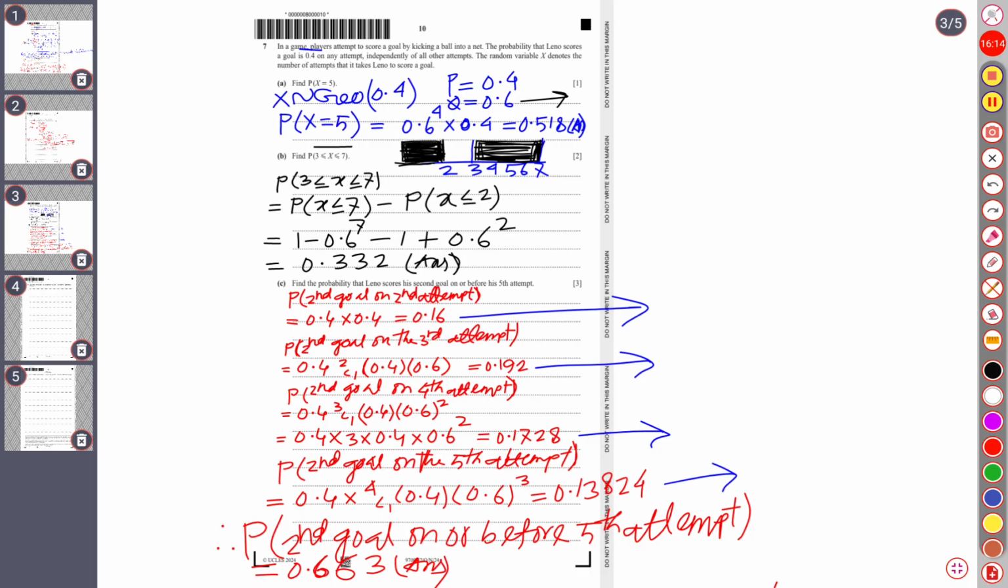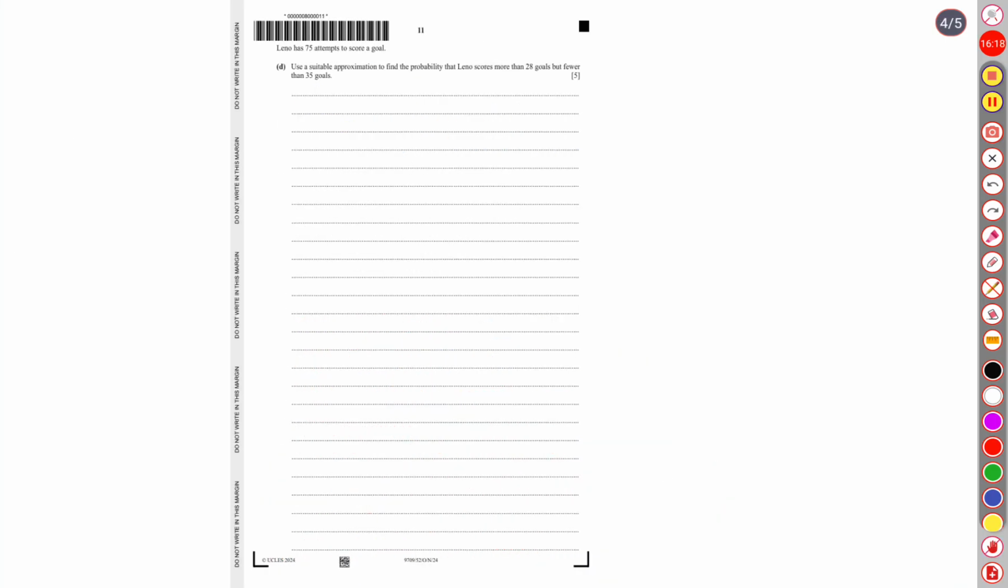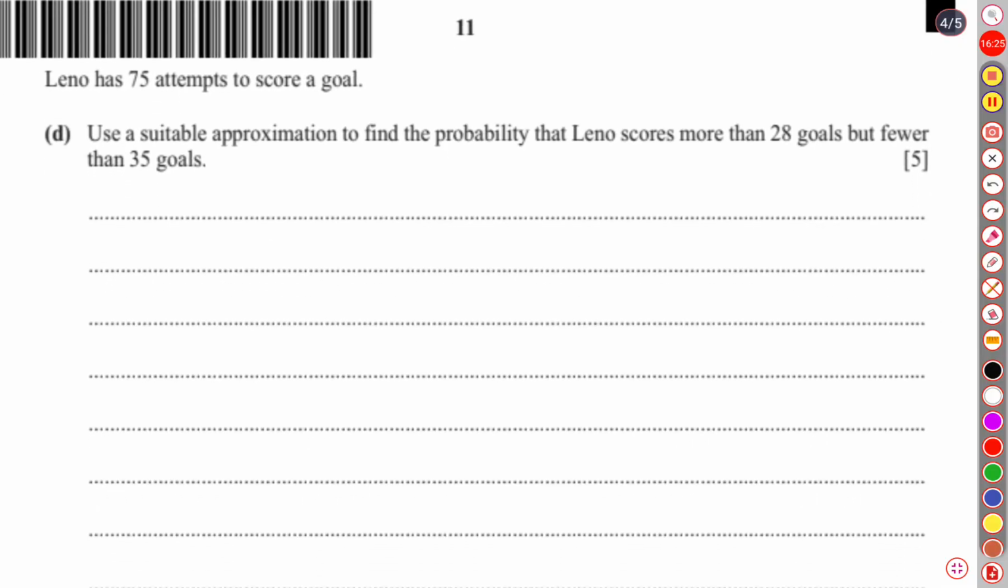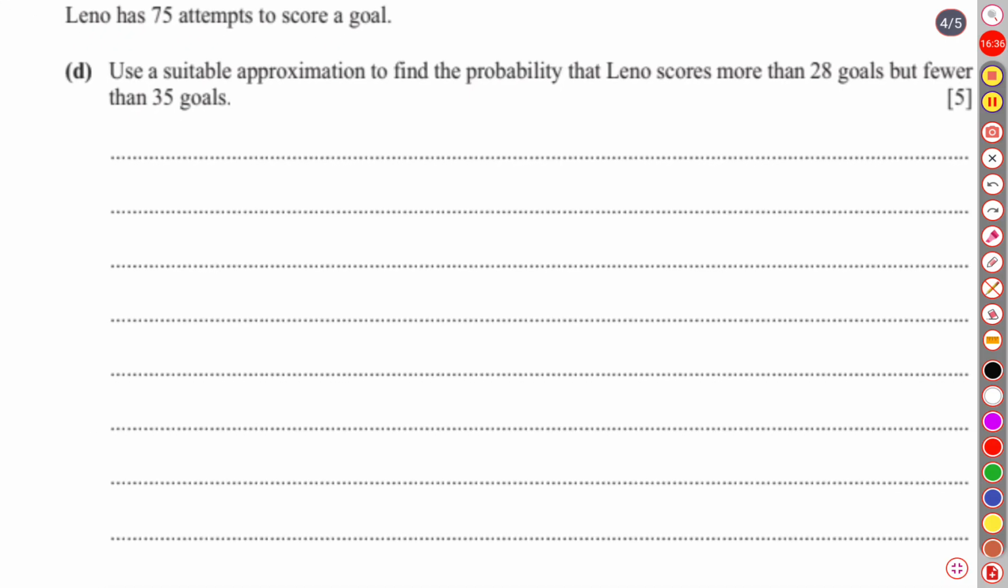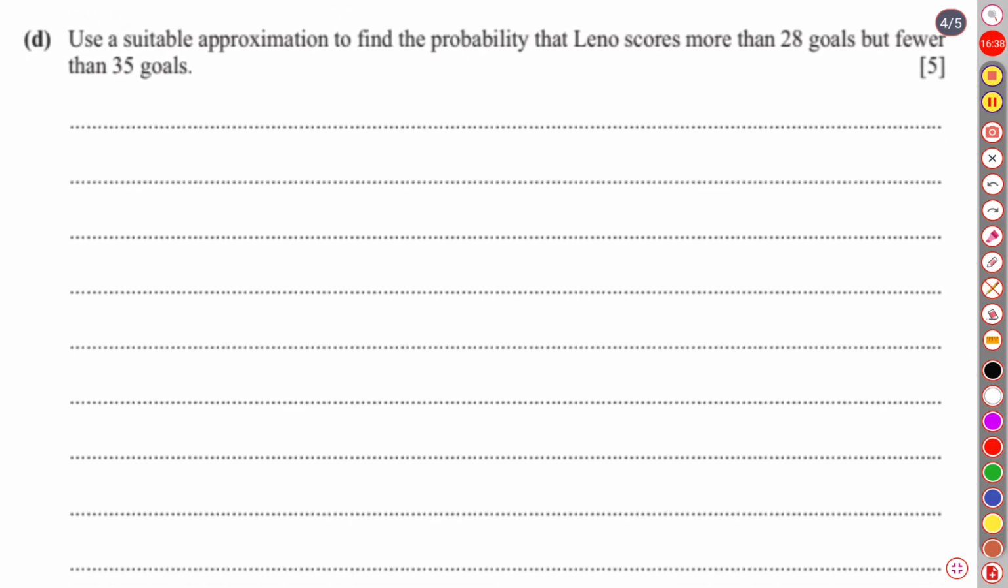Let's move on to the immediate next question. The next question is: Lino has 75 attempts to score a goal. Use a suitable approximation to find the probability that Lino scores more than 28 goals but fewer than 35 goals.